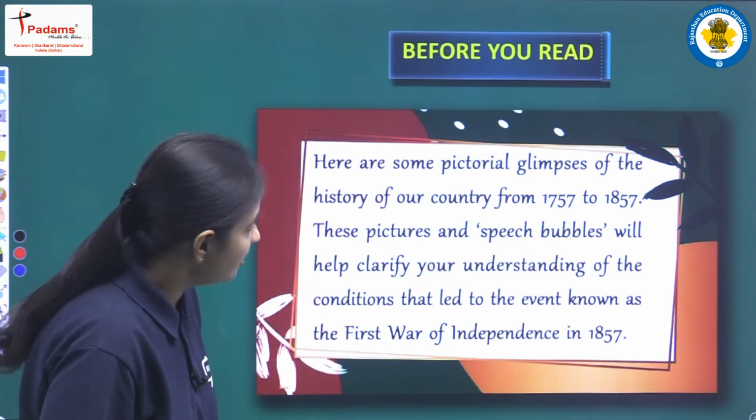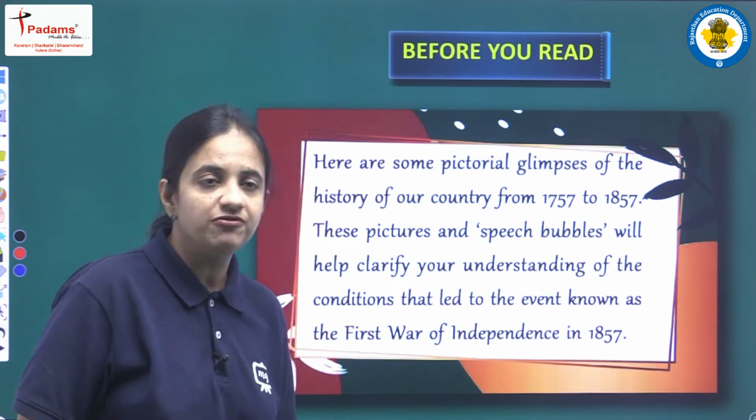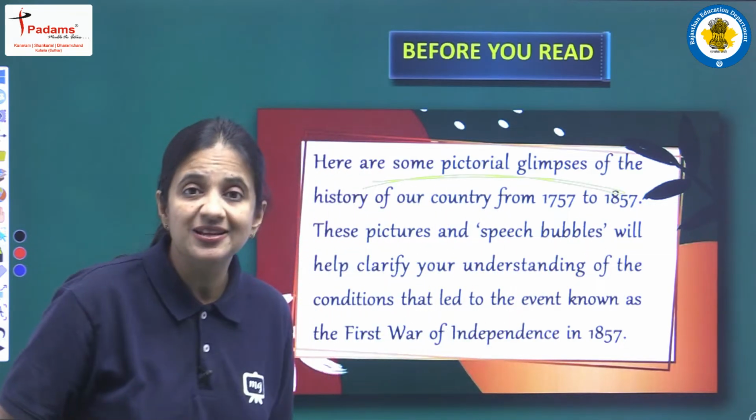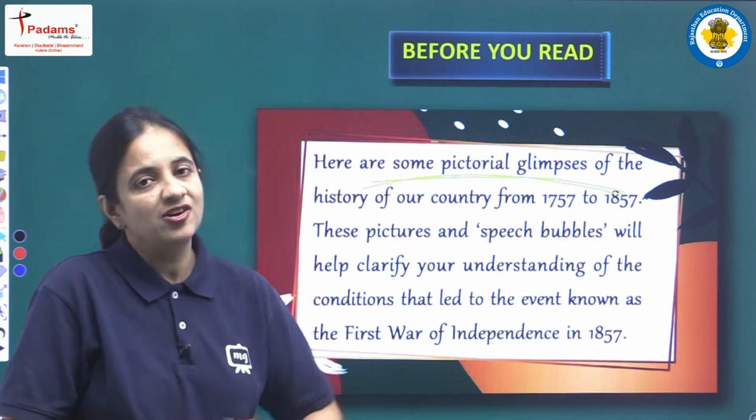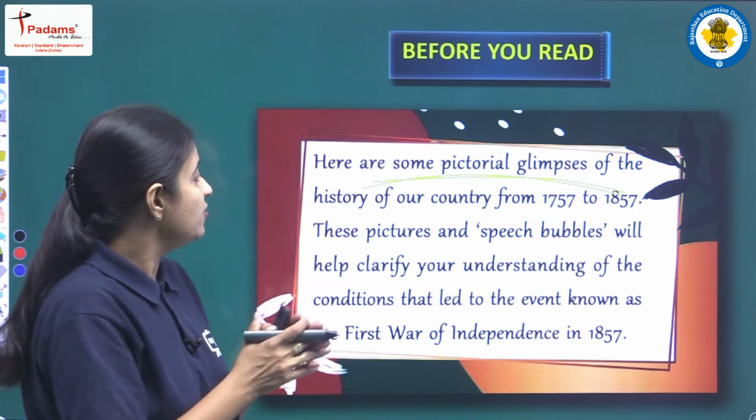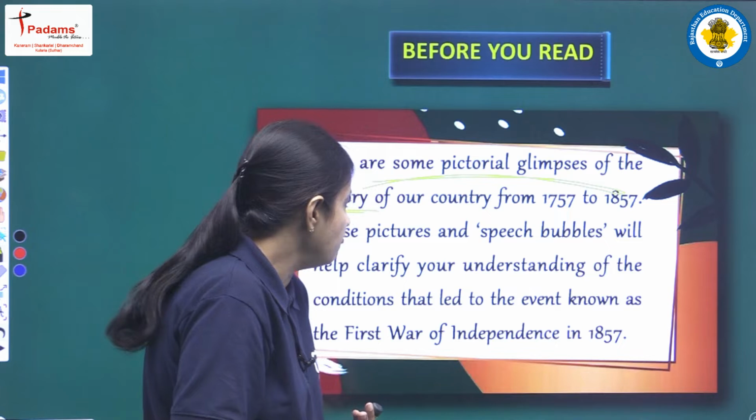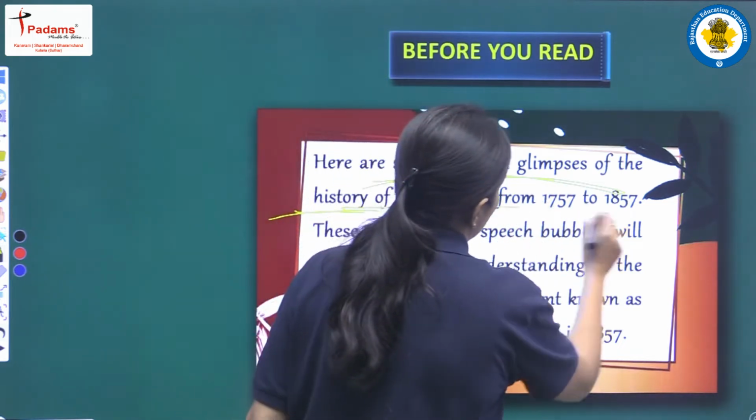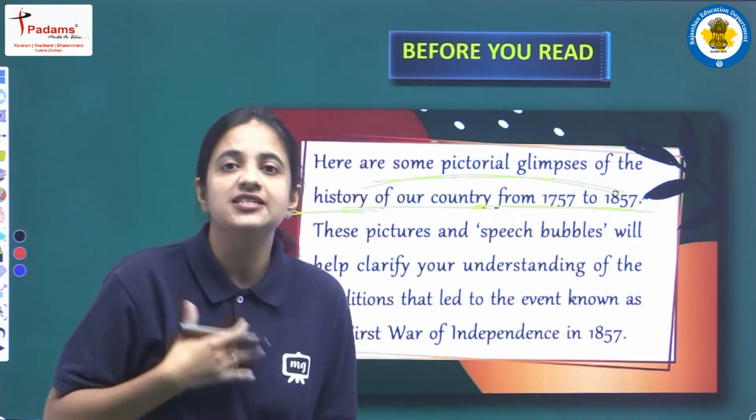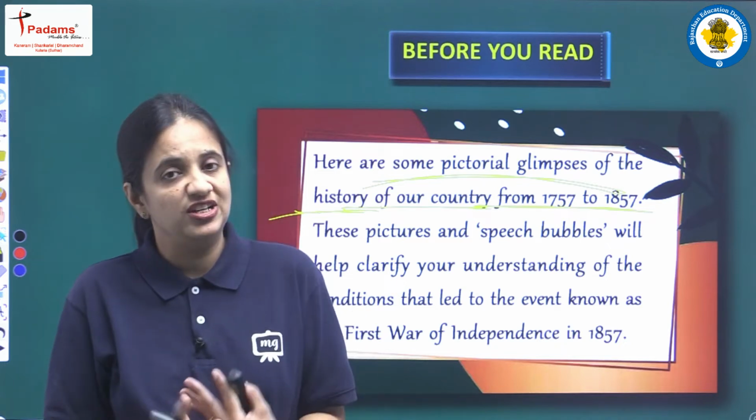Here are some pictorial glimpses of the history of our country from 1757 to 1857. As I have told you earlier, in this chapter we have pictorial glimpses, so many pictures, because this chapter is in the form of comics. With the help of those glimpses we will see the history, or the past, of our own country India, from a very particular period that starts from 1757 to 1857. Okay, so उस समय हमारा जो country है India, उसमें क्या क्या conditions थी, क्या situation थी, that we will